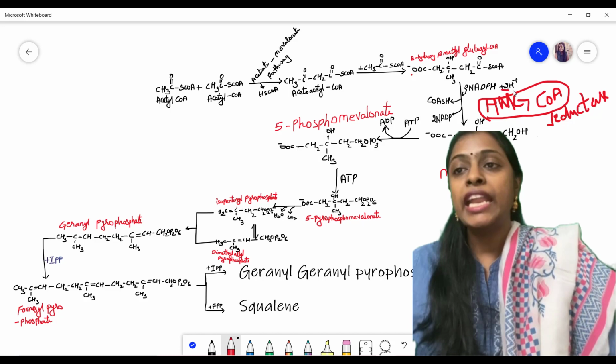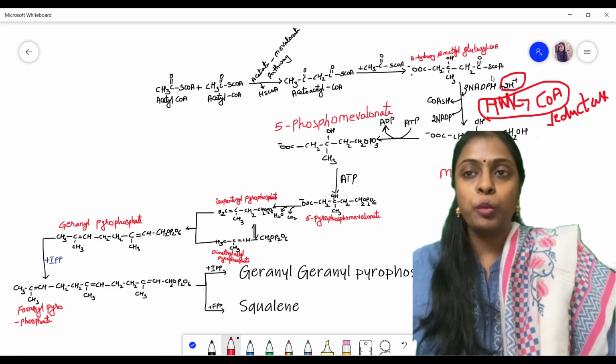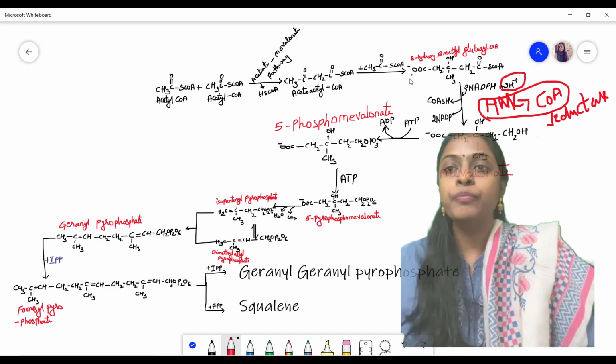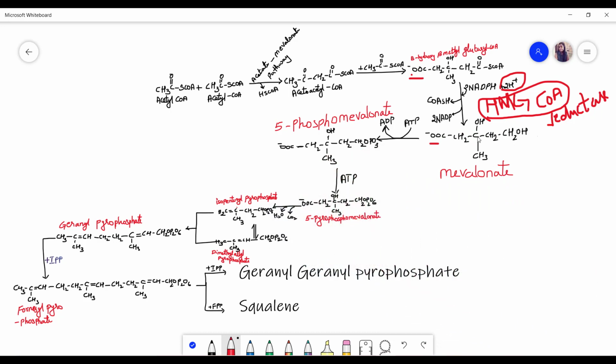Plus it is adding 2 hydrogen molecules. So what will happen? COO, same, COO, CH2, and the whole equation is same, but it is adding 2 molecules of hydrogen. That's why here you got OH, and we are removing this S-CoA along with 1 hydrogen. Then it is forming this mevalonate.